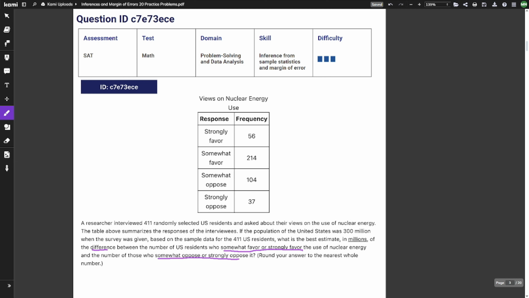So, first thing, let's find out how many people somewhat favored or strongly favored. So these two, let's add these two up and we get 270. And then those who somewhat opposed or strongly opposed are going to be these two, and add that up, we get 141. So if we find the difference between these two, 270 minus 141, we're going to get 129.